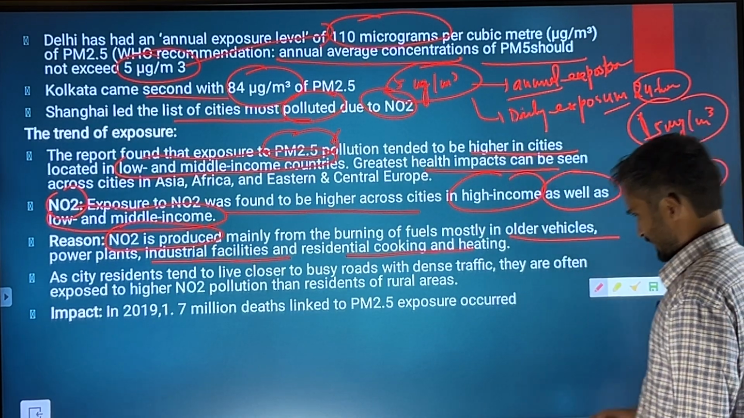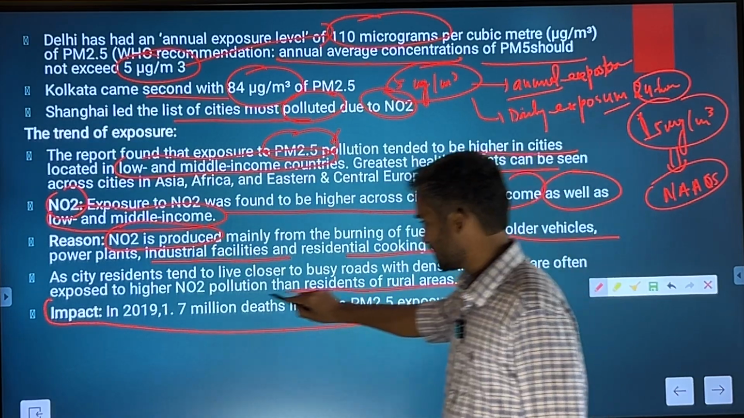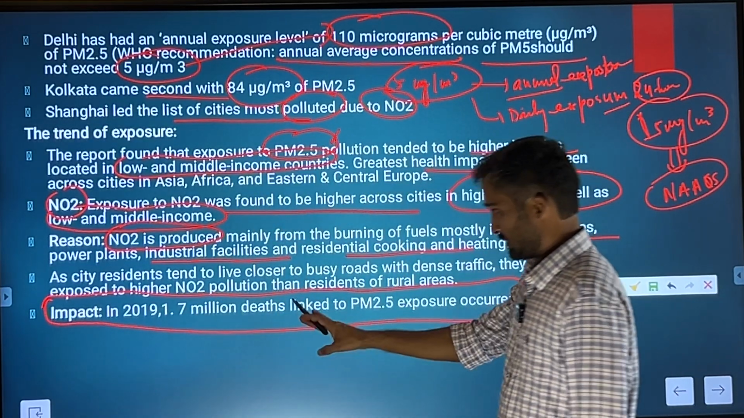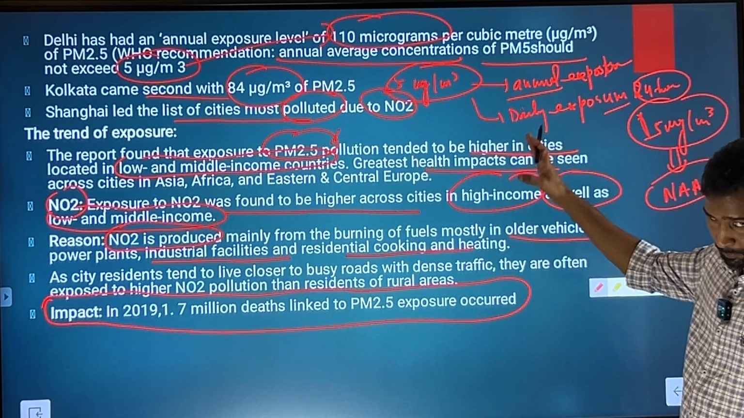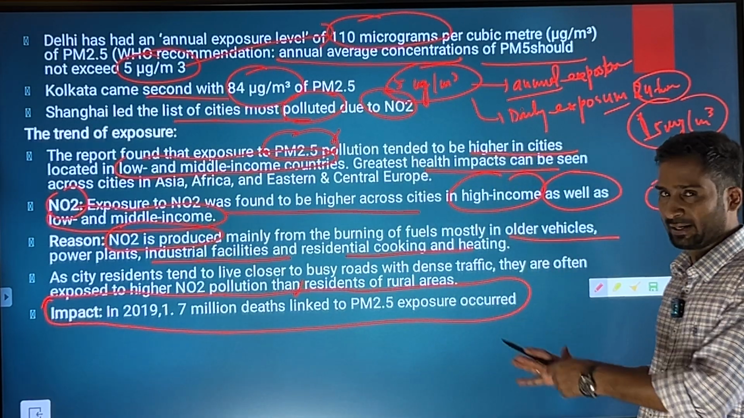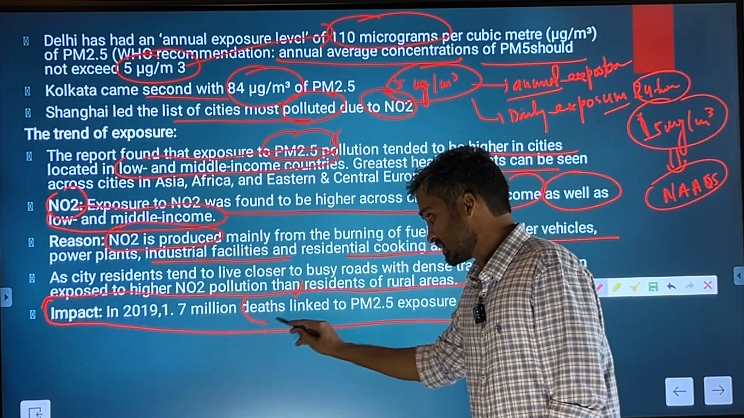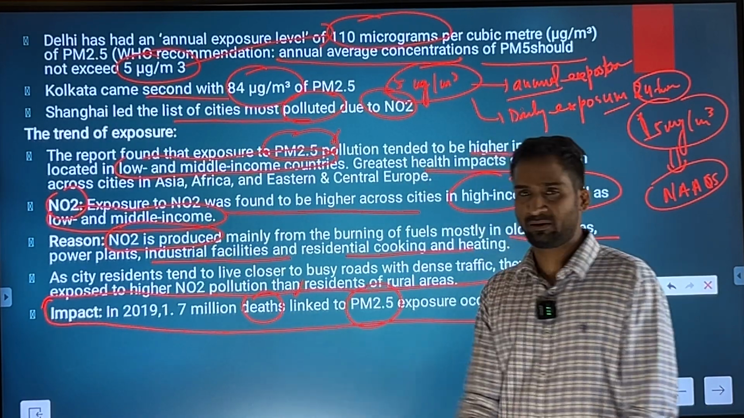Moving further, if you can remember this, this is not for prelims, but this should be used in the mains examination. In 2019, the report is saying that nearly 2 million, or to be exact 1.7 million deaths, are linked to PM 2.5 exposure.